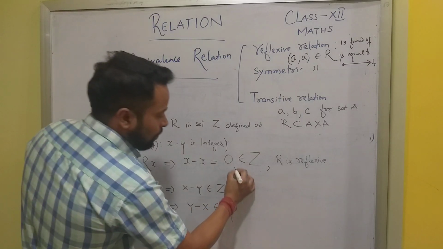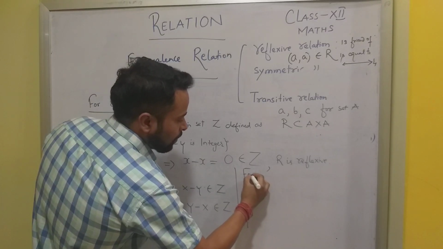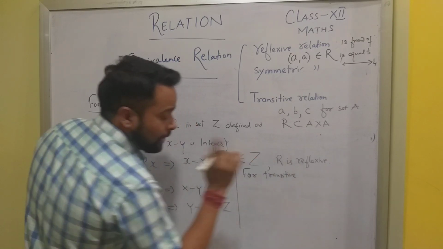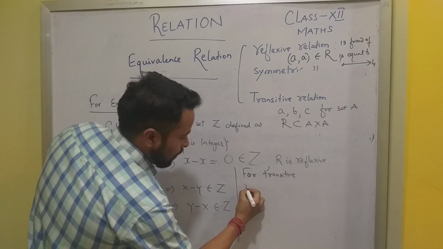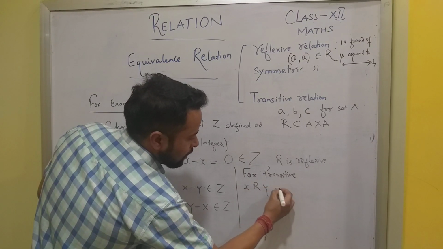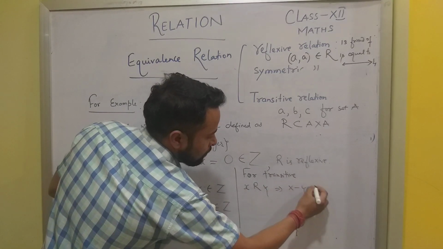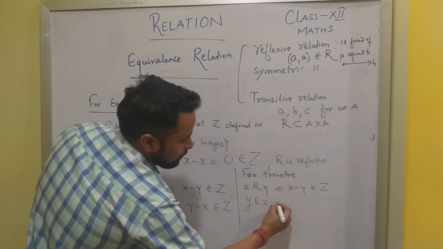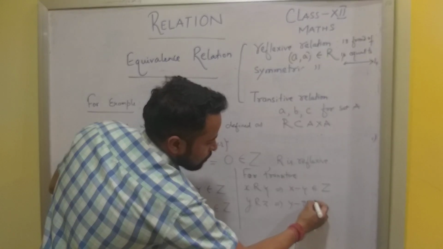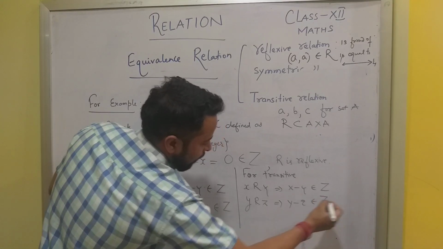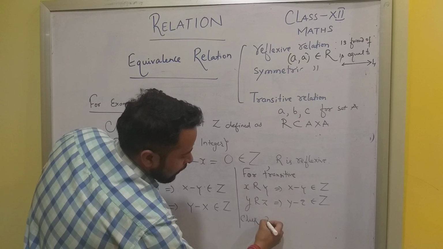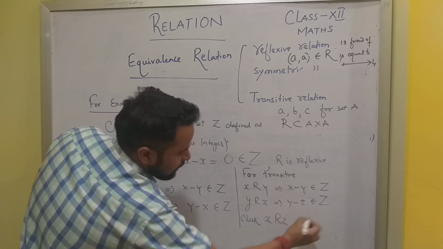Transitivity. For transitive, I need to have two inputs. X related to y implies x minus y belongs to integers. Y related to z implies y minus z also belongs to integers. Then I need to check x related to z.